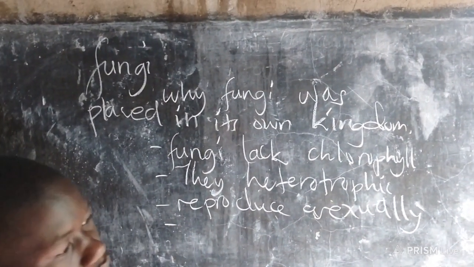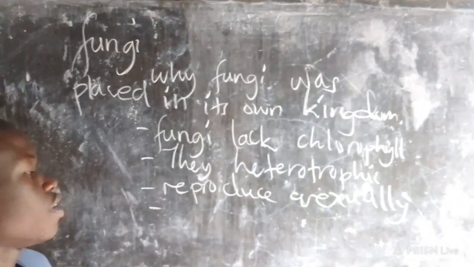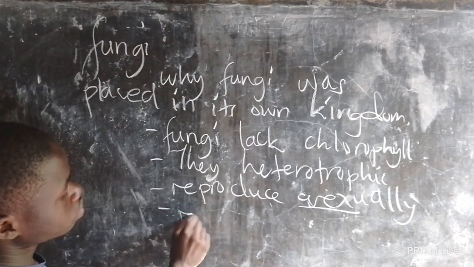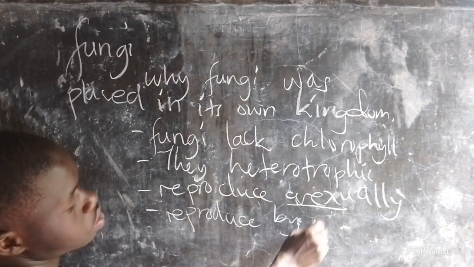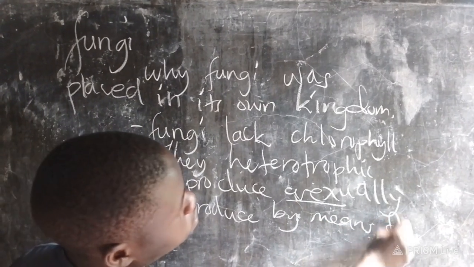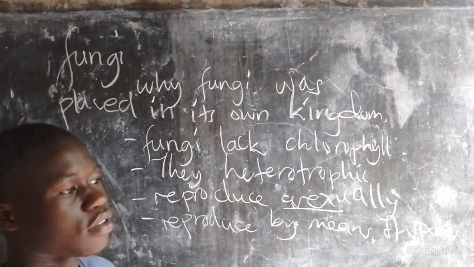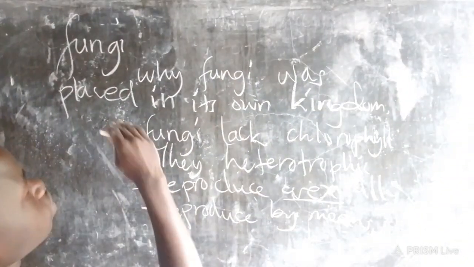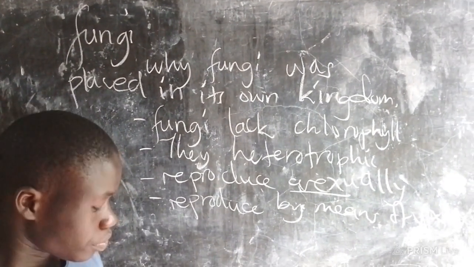So we cannot classify them with the many plants that reproduce sexually. And reproducing asexually, they basically reproduce by means of spores, which is not basically used in plants. So that can be a reason why we cannot classify fungi under kingdom plant.